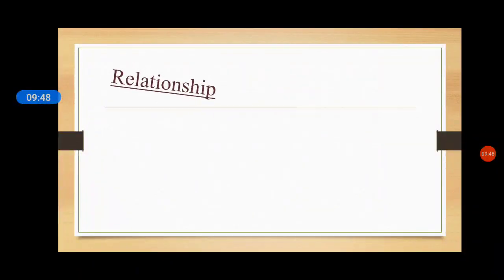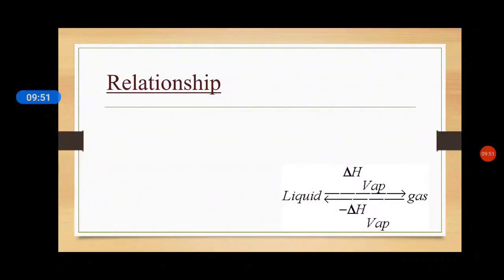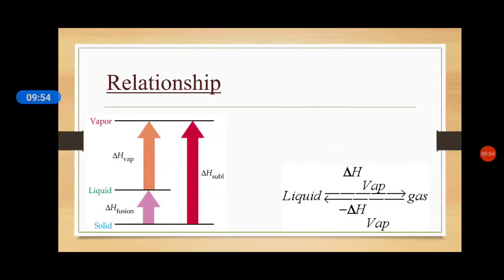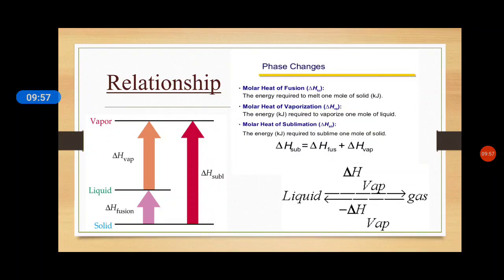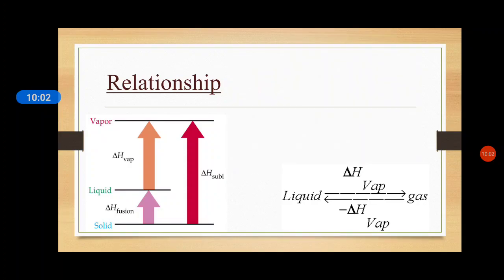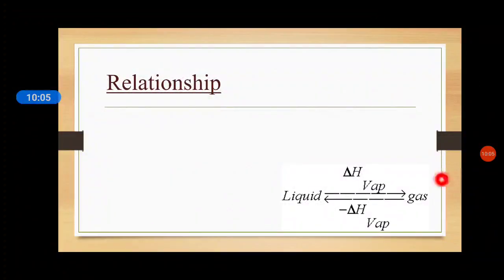We are moving ahead to show the relationship between delta H vaporization, fusion and sublimation. We have different forms. First of all, I should give the first example that will be easy for you. Here, liquid changing into the gaseous state is vaporization. Gas converting into liquid is again vaporization, but the sign for delta H is different. When converting liquid into the gaseous state, delta H will be positive, and when the gaseous state is converting into the liquid state, delta H will be negative.